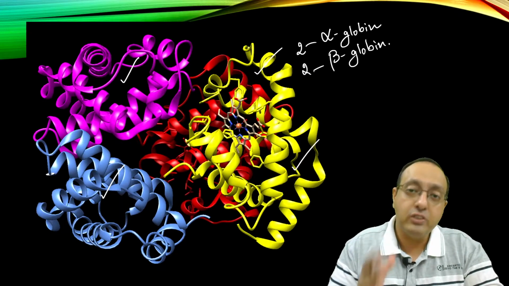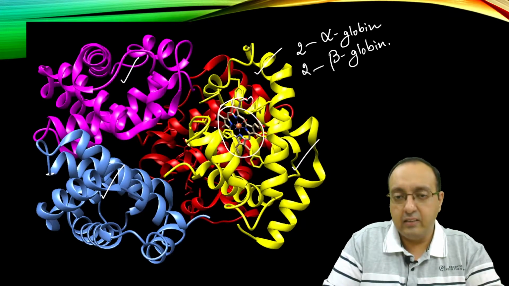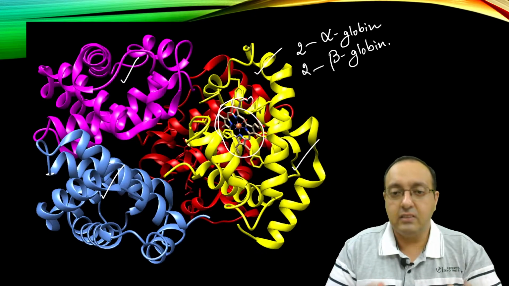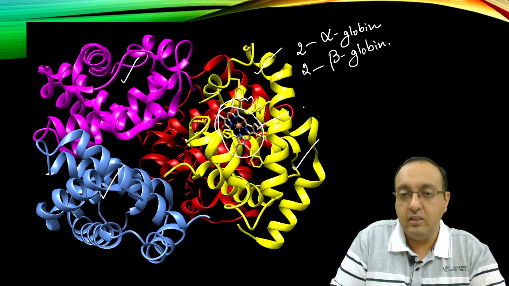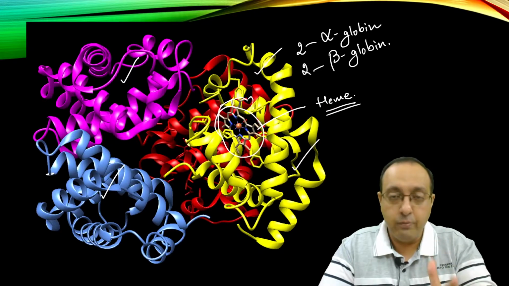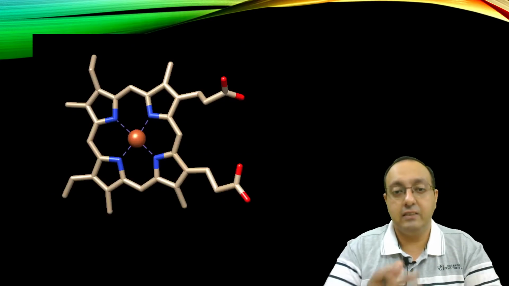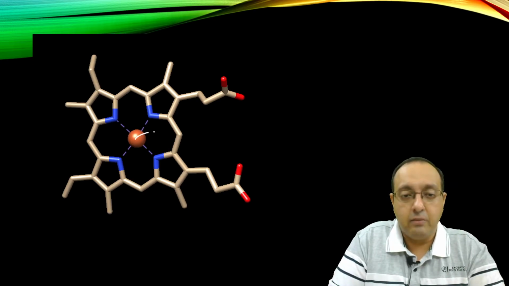And the actual oxygen binding part of hemoglobin is in this region, and this is not the protein part, this is the organic organometallic part, which is called the heme. Okay, so that's where the binding of oxygen occurs. If we zoom into it a little bit, you will see this is the structure of heme. This is the iron atom in the middle.